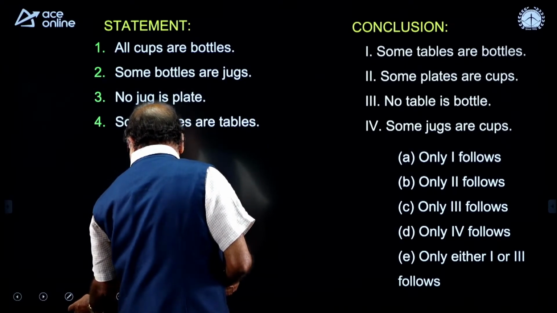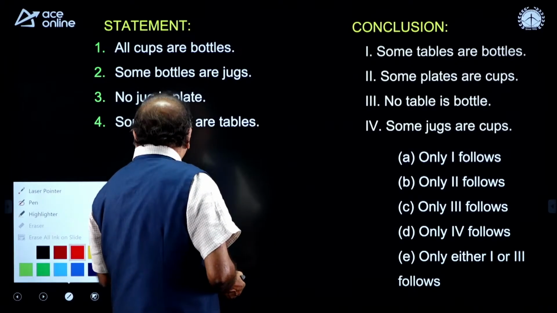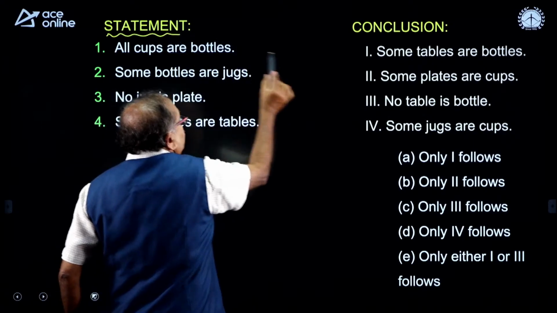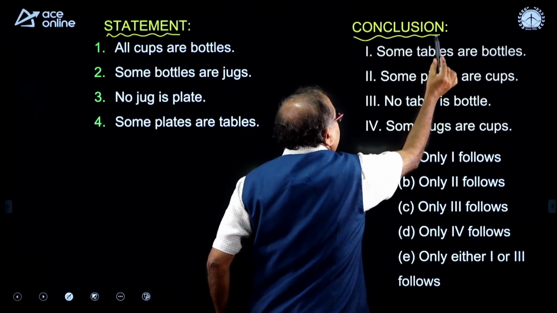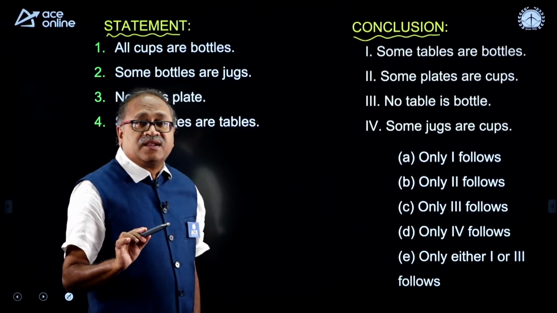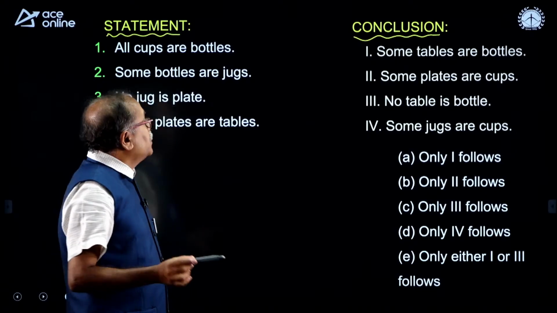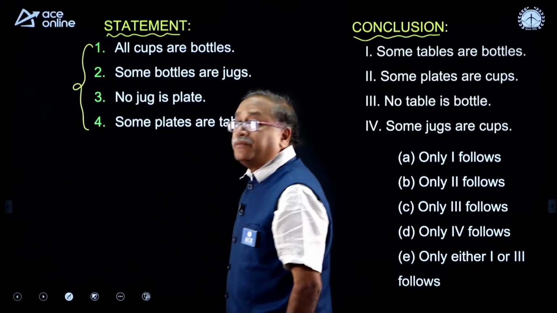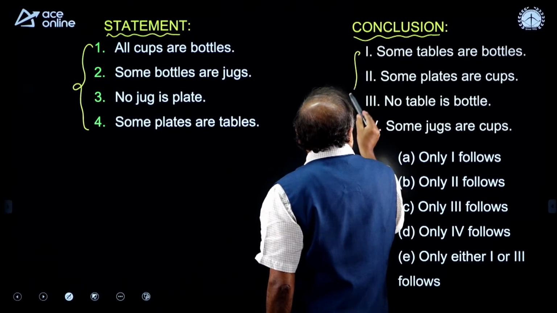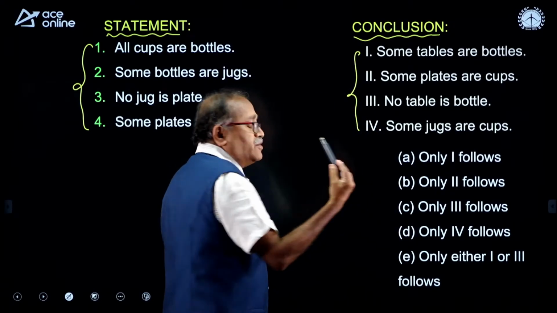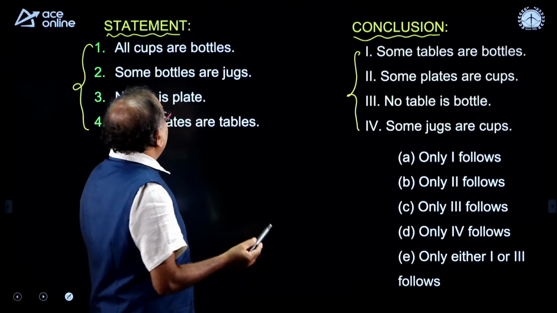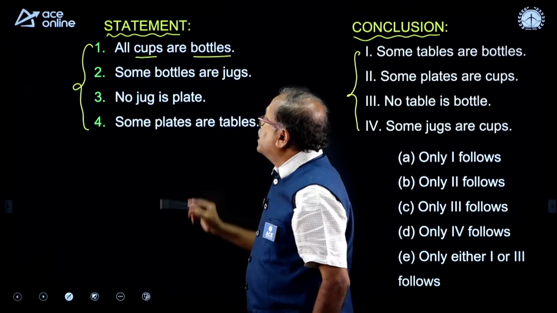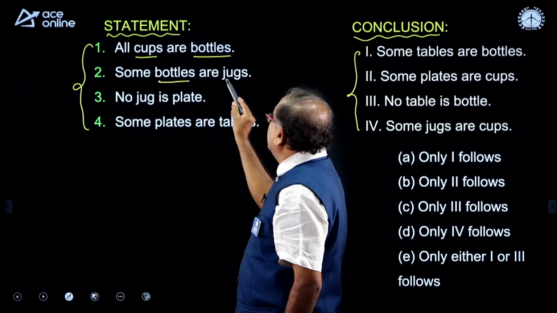The very first question on your board is this. Here there is a statement followed by some conclusions. As it is a revision class, I am not getting into detail of syllogism. There are 4 statements, and followed by we have 4 conclusions, and we have to find which conclusion satisfies. The very first statement says that all cups are bottles, some bottles are jugs.